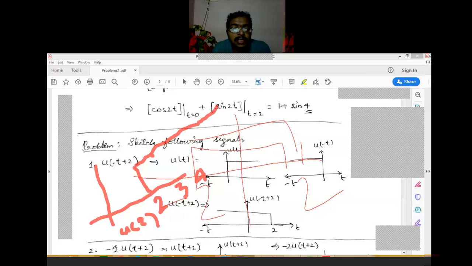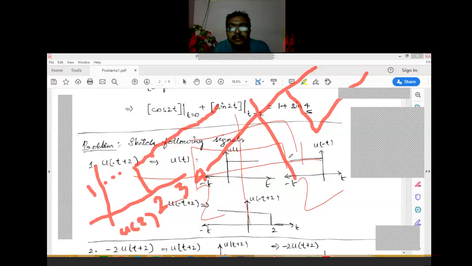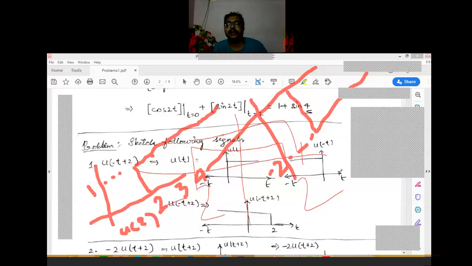As it is -2 times, -2 times means the magnitude is shifted along the y side. So the modified graph will be -2 times. Here it is 1, but here it is -2.